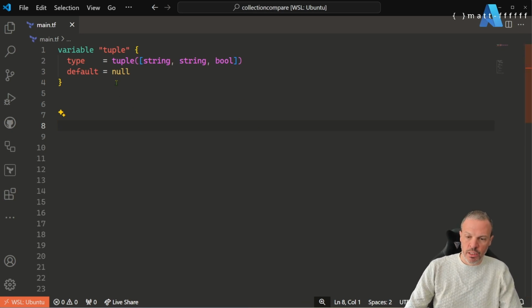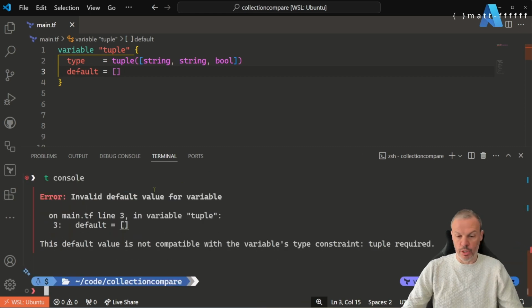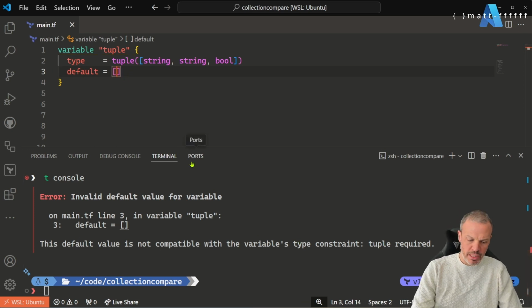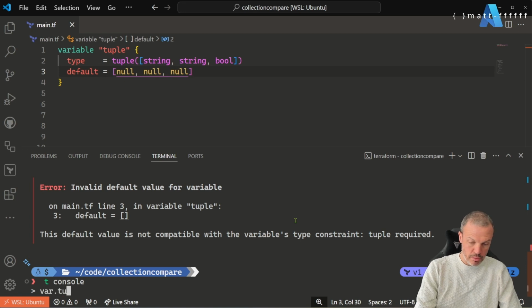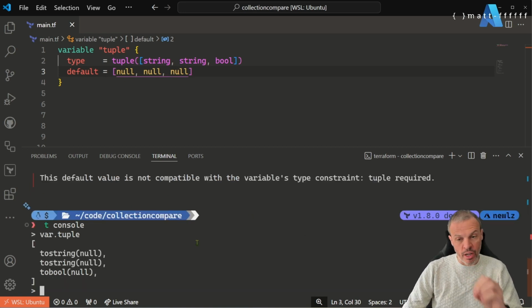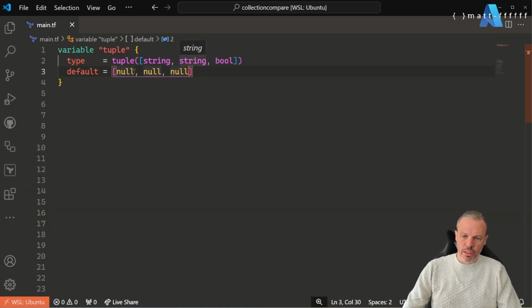That's fine. Can we have a tuple be empty? Let's have a look. No, we can't. The default value is not compatible with the variable's type constraint. Okay, so can we have null, null, and null as the default value? Yes, we can. Okay, so now it's got our tuple value. So important lesson, tuples are not like lists in that they can be empty. They are either null or they are values of the type specified in the tuple schema. So that's okay. We can do that.